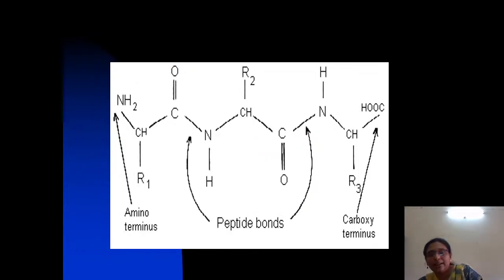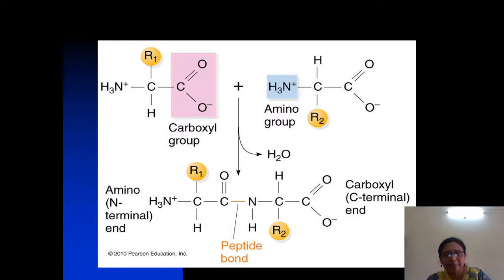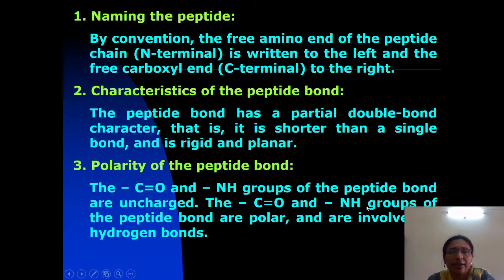Now here, these peptide bonds have a characteristic. This picture also shows the amino terminal and the carboxy terminal. This is the free amino terminal, the N terminal, and this is the C terminal, where there is a free alpha carboxyl group. I have already explained the naming of peptide bonds. By convention, the free amino group of the peptide chain, the N terminal, is written on the left side and the free carboxyl group, the C terminal, on the right side.